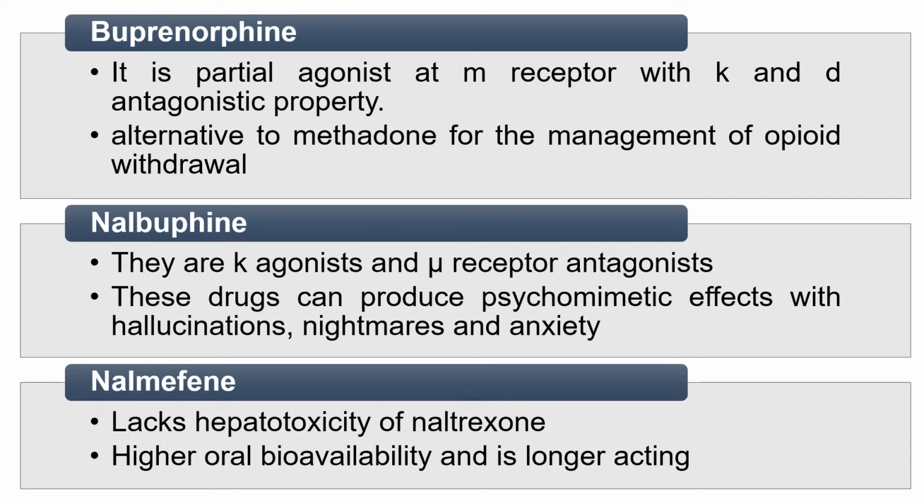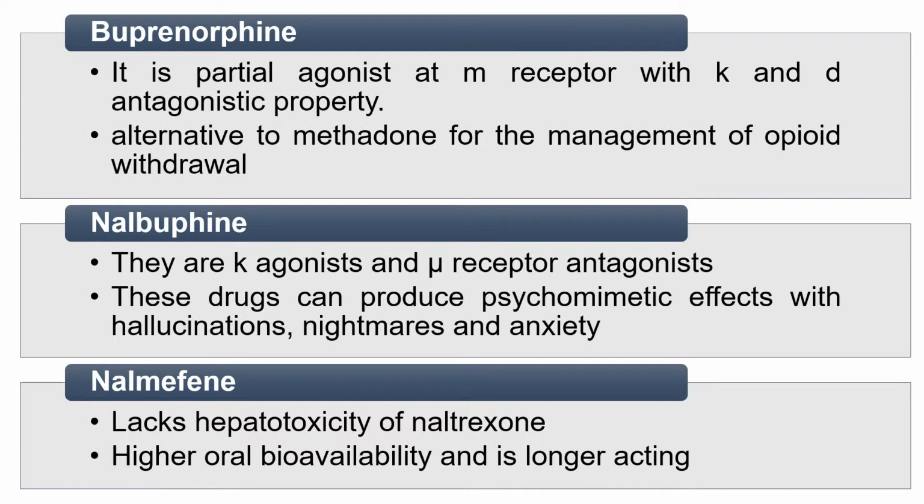First, buprenorphine. It is a partial agonist at mu receptor with kappa and delta antagonistic property. It is an alternative to methadone for the management of opioid withdrawal. Second, nalbuphine. They are kappa agonists and mu receptor antagonists. These drugs can produce psychomimetic effects with hallucinations, nightmares, and anxiety.